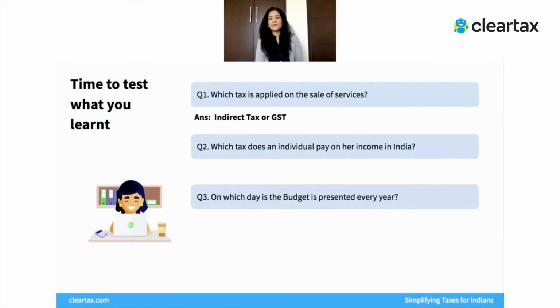So, which tax is applied on sale of services? It's indirect tax, or also called GST. Which tax do you pay on your income in India? It's like you already might have guessed, it's the income tax. On which day is the budget presented every year? It's the 1st of February of every year, right?